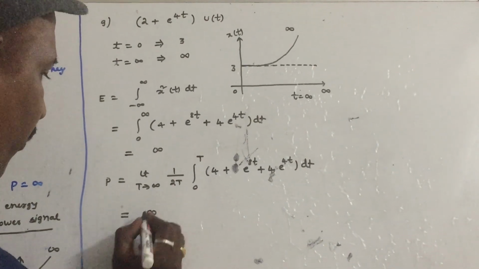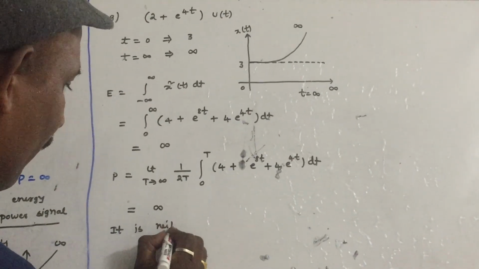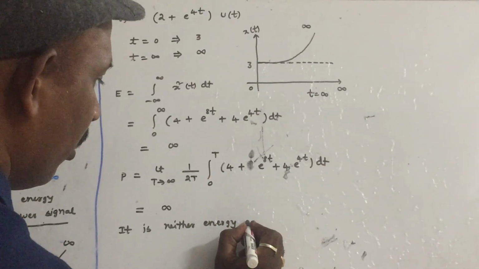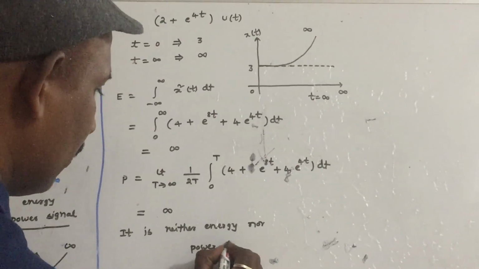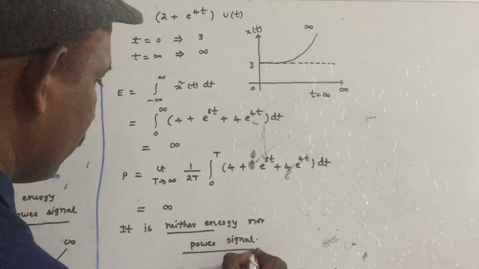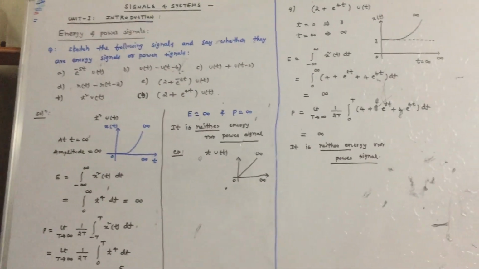If we calculate this, the answer will also come as infinity. So therefore it is neither an energy signal nor a power signal. Thank you.